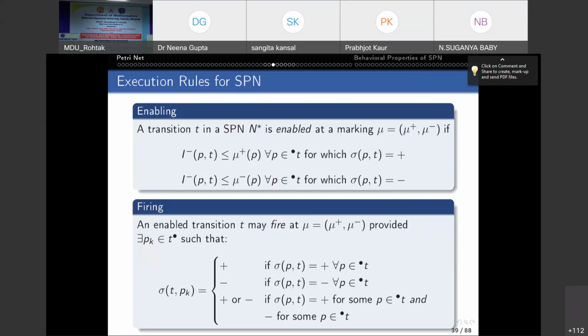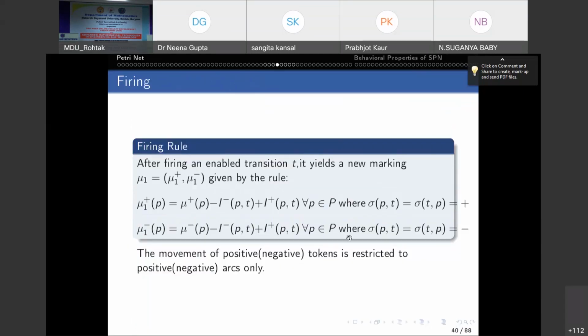So an enabled transition may fire provided this condition is satisfied. And after firing, the same logic: the positive token count mu1 plus will be the positive token count previously, minus the positive arc from P to T, plus the arc from T to P, where the arc sign is positive in both cases. For negative tokens, it is the previous negative token count minus the negative arc from P to T, plus the negative arc from T to P. That means the movement of positive tokens is restricted to positive arcs only and negative tokens are restricted to negative arcs, right?